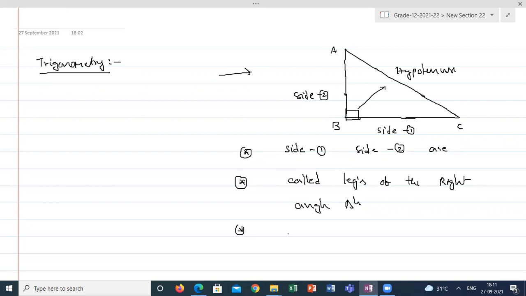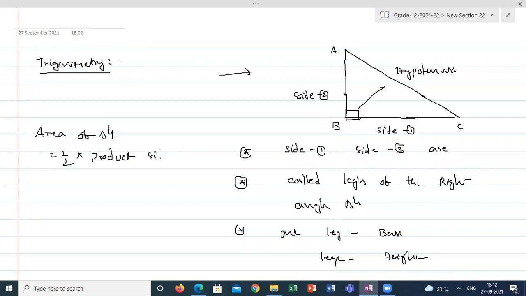Next one is, if one leg is base, the remaining leg will be height. So it is mutual base and height of the right angle triangle. In this case, straight away you can say area of triangle is half into product of sides containing the right angle. So other than hypotenuse, the product of the rest of the two sides is also the area of the right angle triangle.